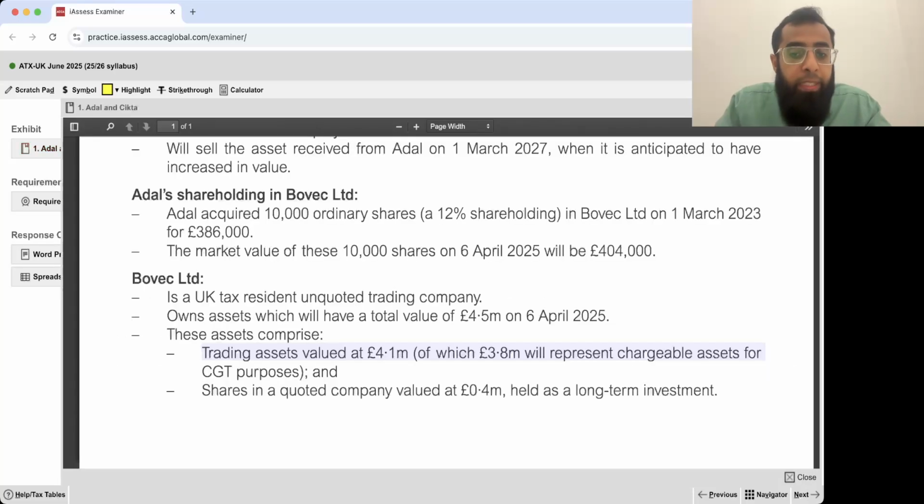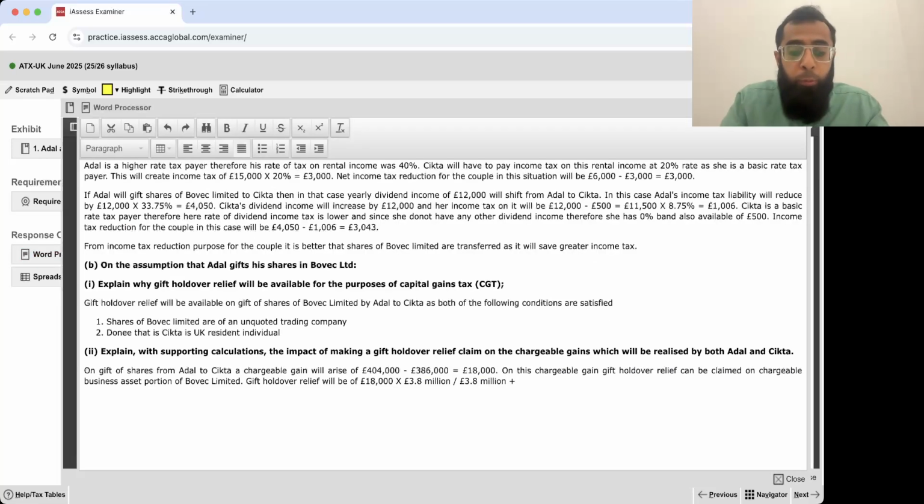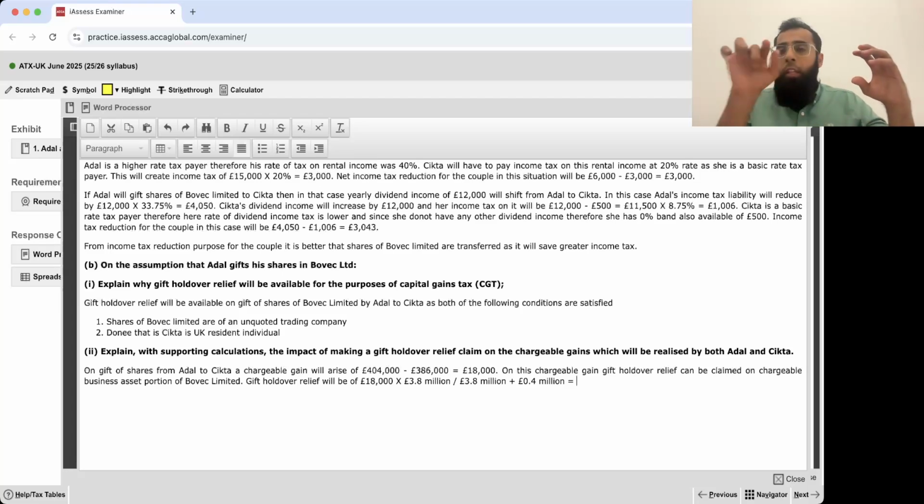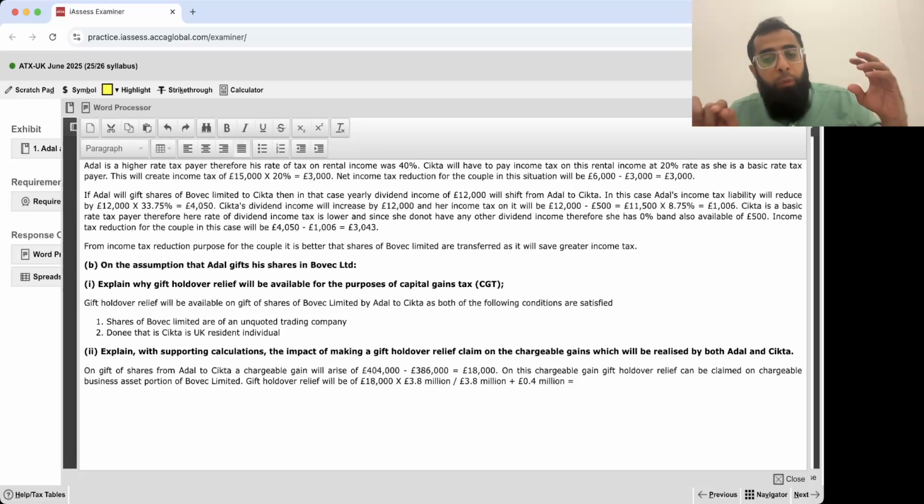What are the investment assets? 0.4 million. Just listen to me carefully. You will understand the things. I will repeat it also. 0.4 million were the investments. 18,000 pounds multiplied by, in the numerator keep chargeable business assets 3.8 million. In the denominator, total chargeable assets 3.8 plus 0.4.